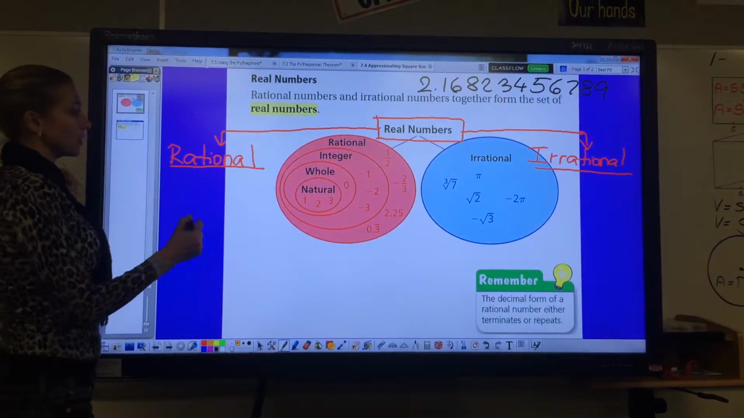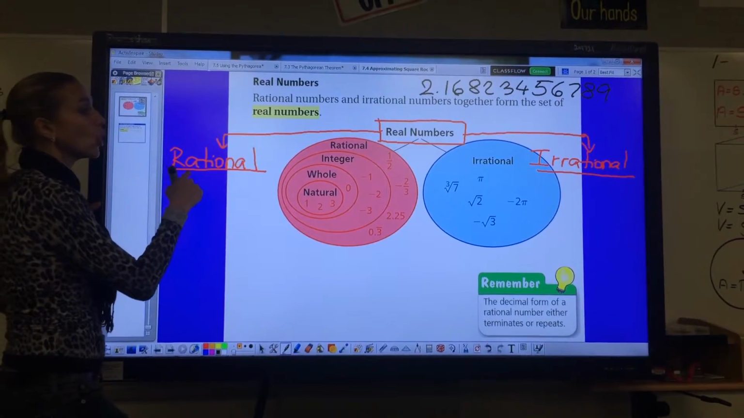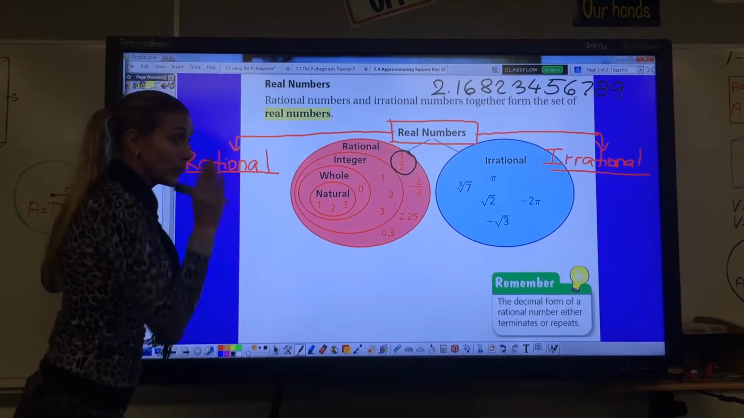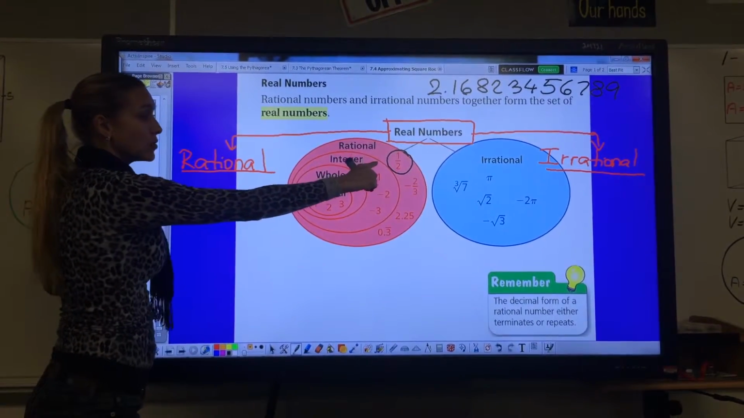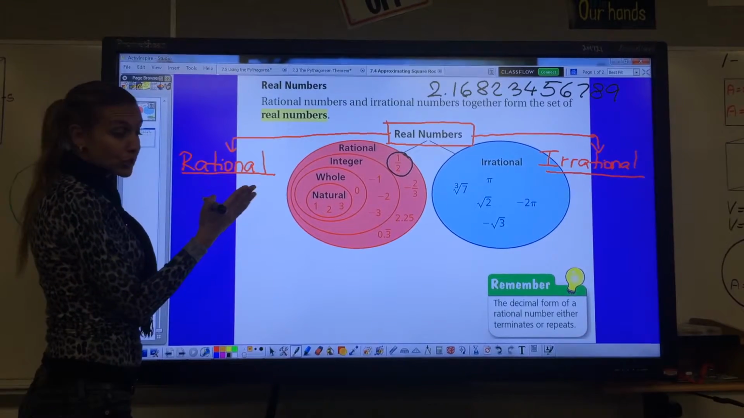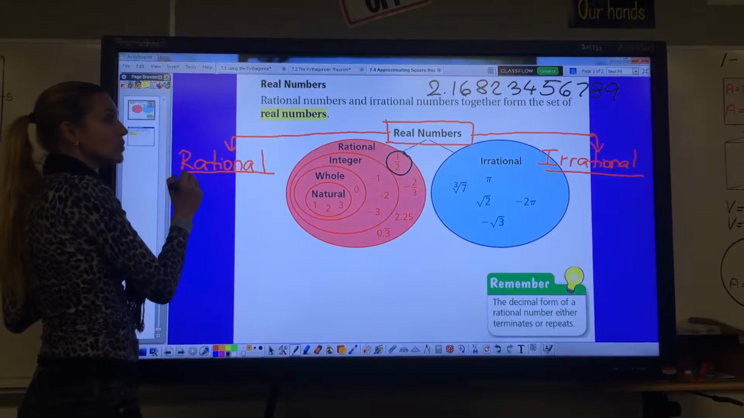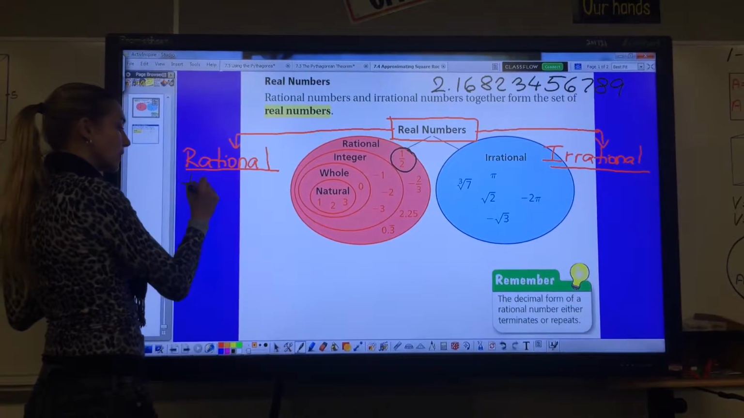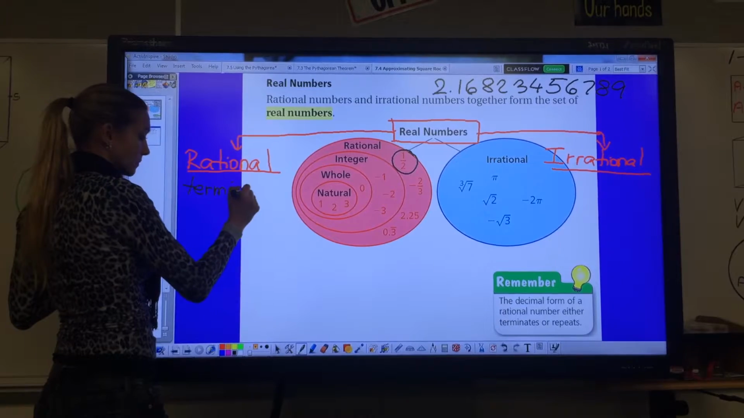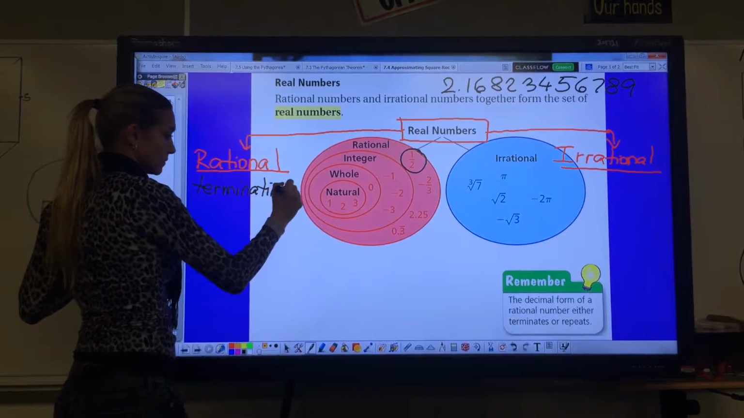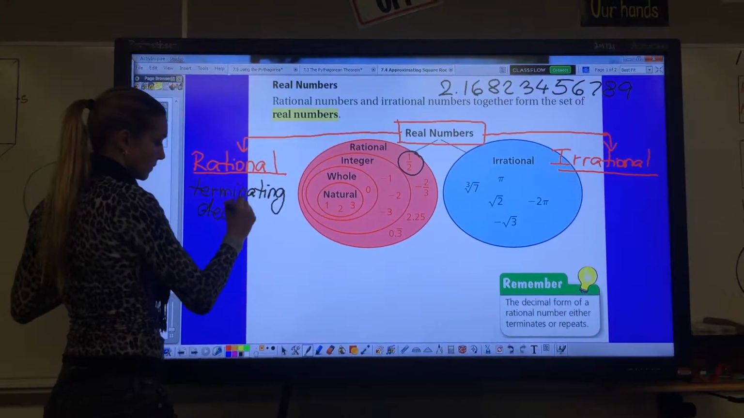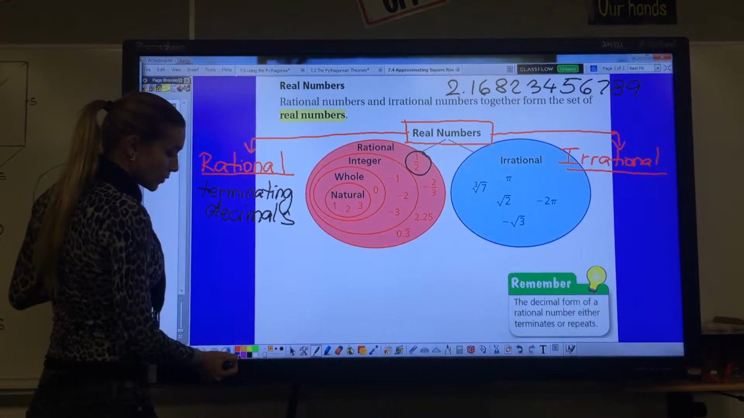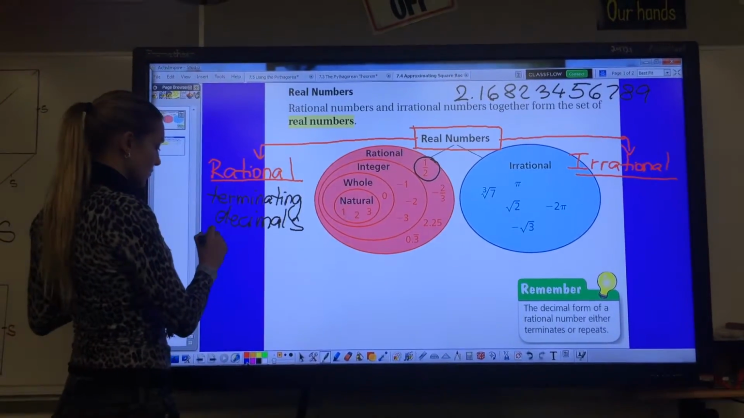So for rational numbers, if you look at a fraction here, 1/2 is 0.5. Bam, done, right? So we know a rational number can be a fraction or it can be a terminating decimal. Terminating means something ends, right? It's done. So we call them terminating decimals. Then rational numbers also can be repeating decimals.